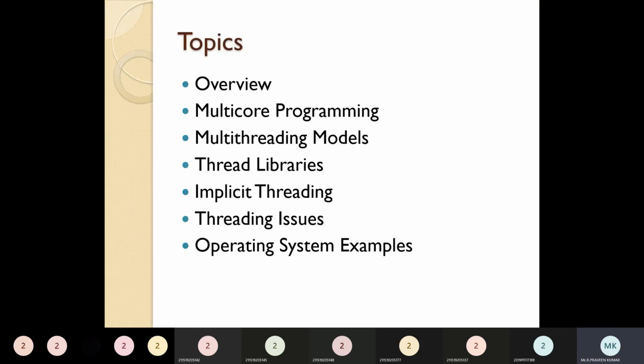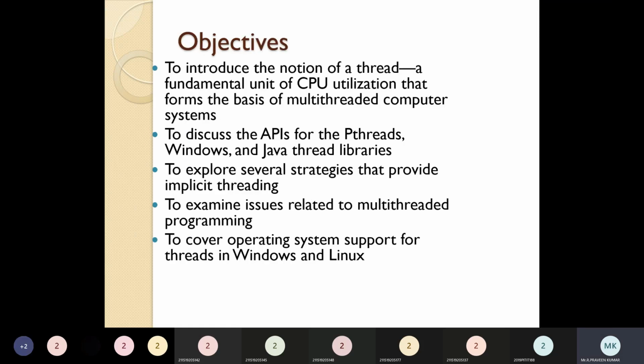Basically, these are the topics we are going to cover under thread: overview, multi-core programming, multi-threading models, thread libraries, implicit threading, threading issues, and operating system examples. First we'll start with the objective. What is the main use of the thread? What is the utilization? What kind of things are we able to do by using threads?